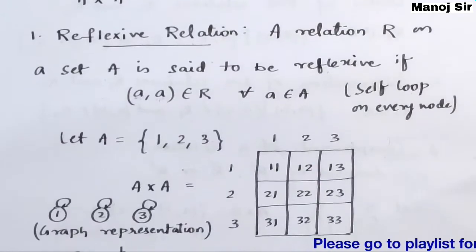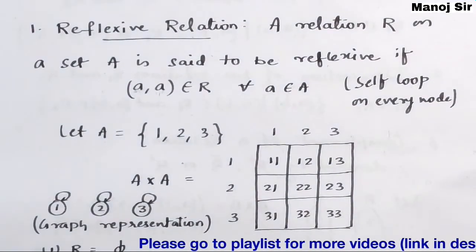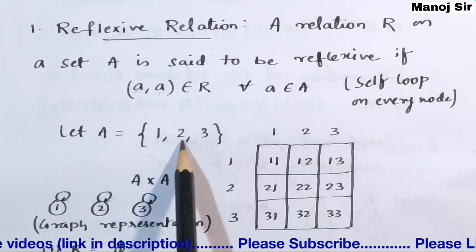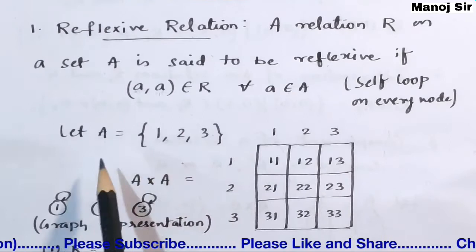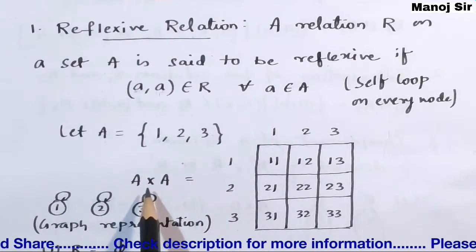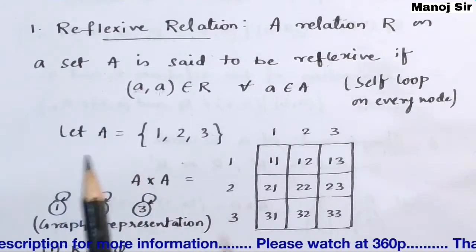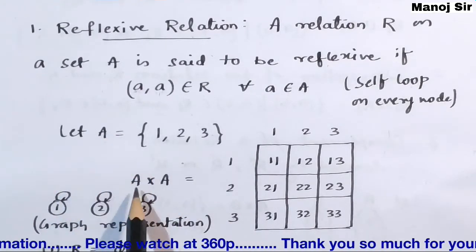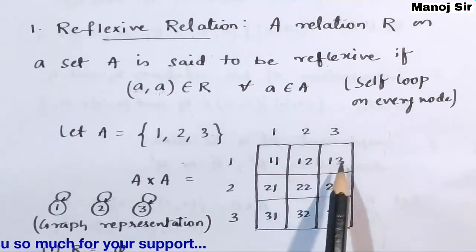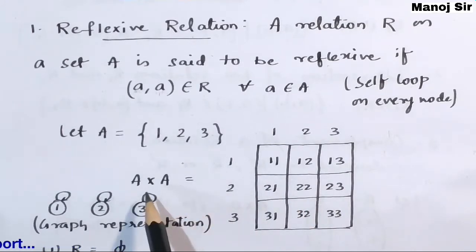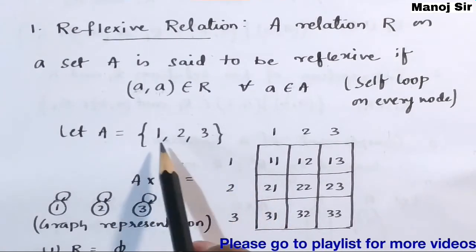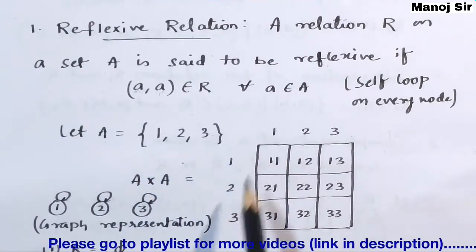Here you can see we have a set A, and the elements in set A are 1, 2 and 3. Now we want to make the Cartesian product of this set A, that is the self cross product, A cross A. In that case, we will take the matrix form of this Cartesian product, A cross A. What we need to do is simply write the elements row and column wise.